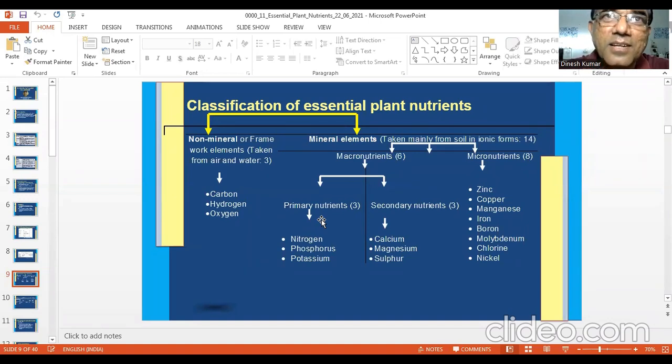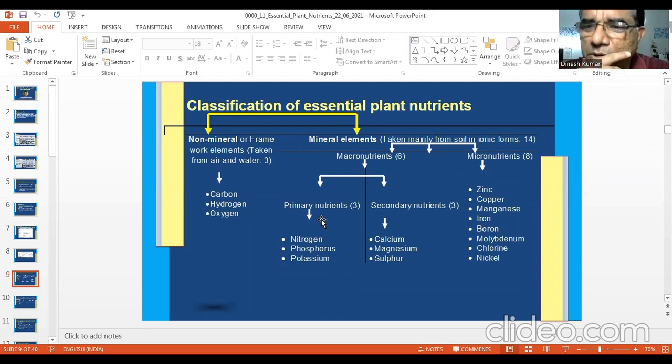Their uptake and concentration in different parts is almost similar. You can remember this point. I'm not saying that they will have exact concentration in all the plant parts, but their concentration and uptake are almost near, and their behavior and many functions at the plant level are also quite similar.